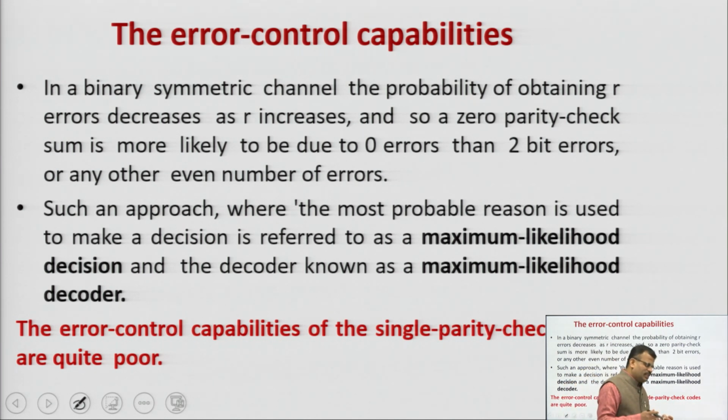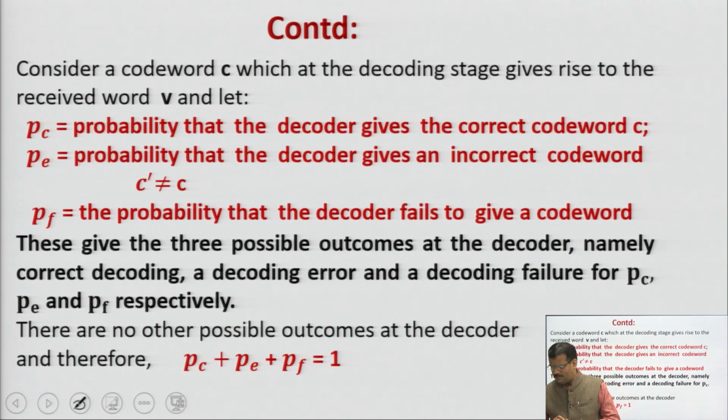So, we can say finally the error control capabilities of single parity check codes are quite poor. You are able to detect the error, 1 bit or 2 bit maximum, but you cannot correct the error. Okay. So, we can say finally for this.